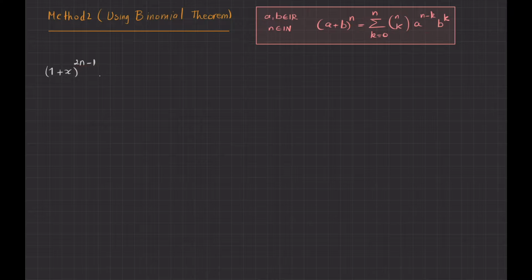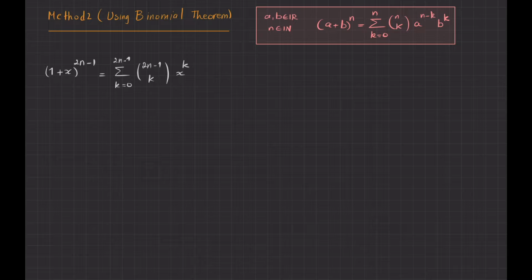So if I do that, it becomes sigma k goes from 0 to 2n minus 1, and then I have 2n minus 1 choose k. A is 1, so it doesn't matter. This is just 1 to any power. It is just 1. I don't need to write it down. Then it becomes x to the power of k.